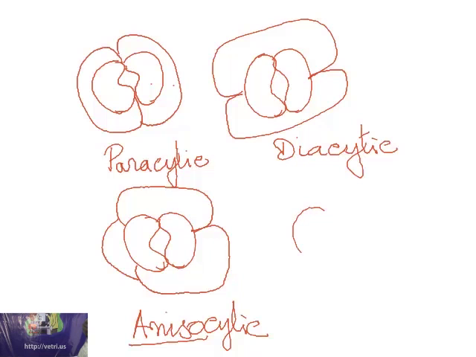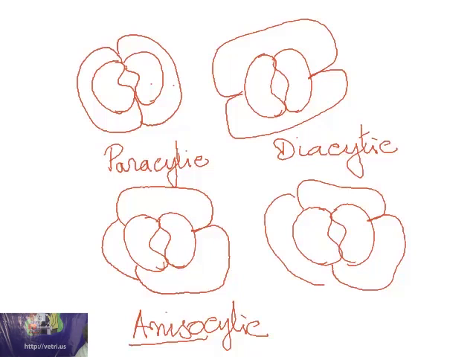Now, when you have a pair of guard cells surrounded by three equal cells like this, three cells which are equal in size, then it is called anomocytic.